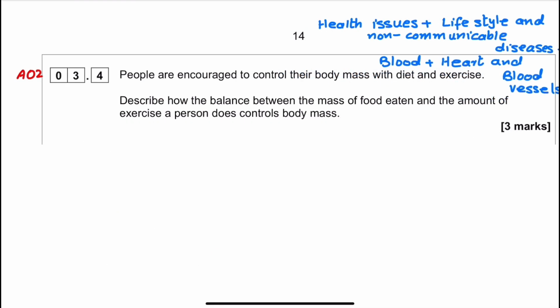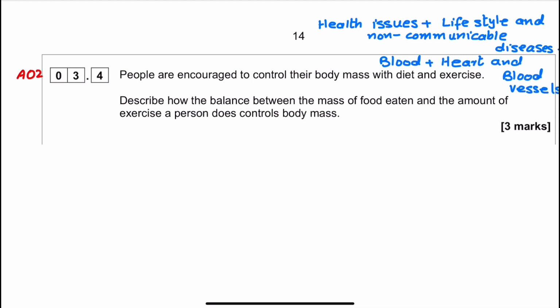3.4 is an AO2 question, and this question is from health issues, lifestyle and non communicable diseases, blood and heart and the blood vessels. People are encouraged to control their body mass with diet and exercise. Describe how the balance between the mass of the food eaten and the amount of exercise a person does control body mass.